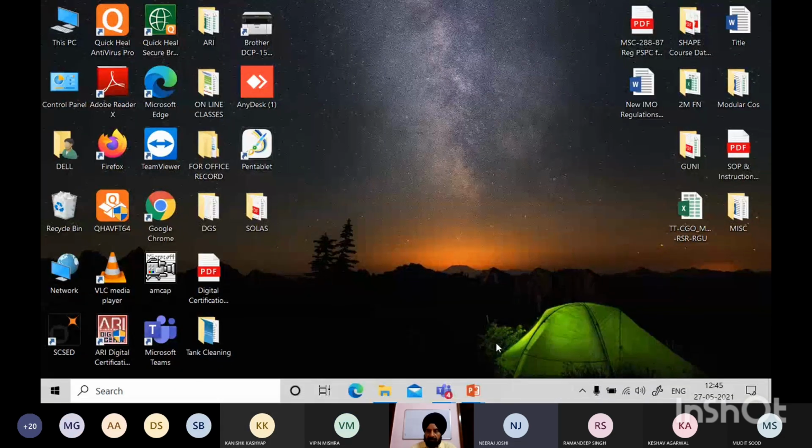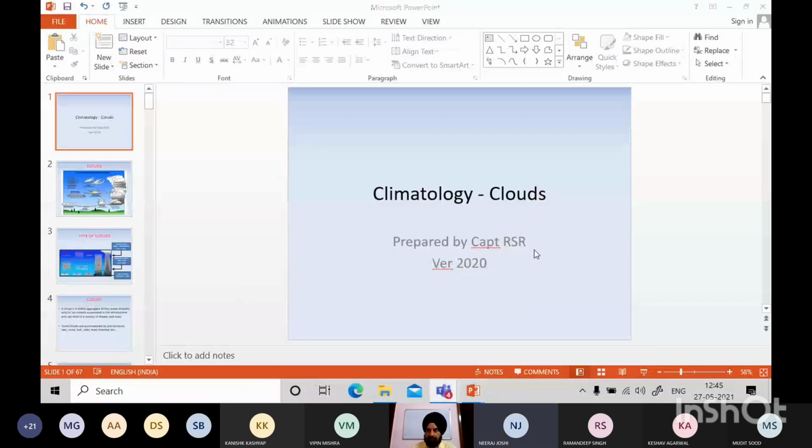So anyway, book में भी दिया है, but just to understand clouds है क्या चीज, various types of clouds and how these clouds are basically formed. So this is what we have. We see these clouds daily of course, but we don't pay so much attention कि यार हमने क्या लेना है.